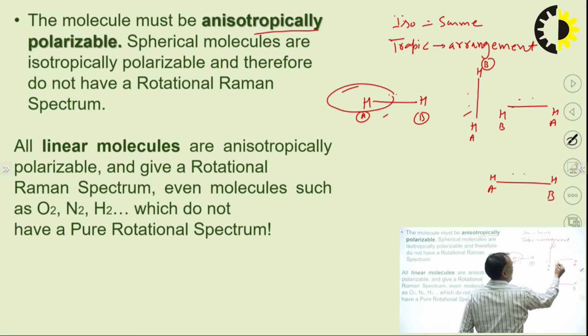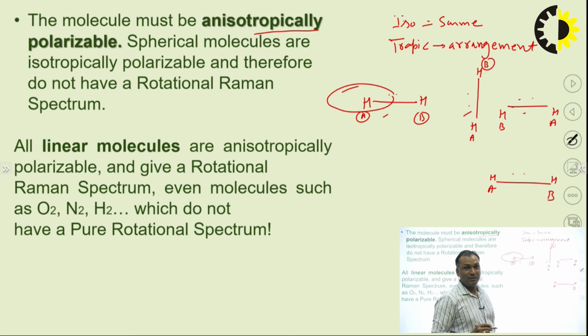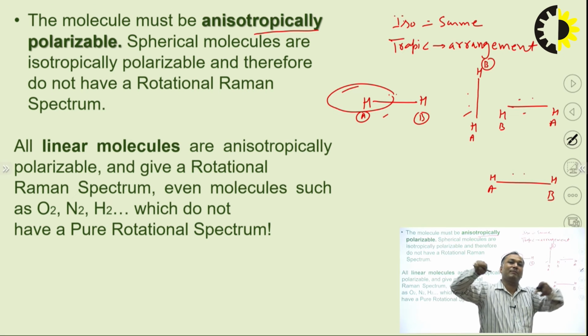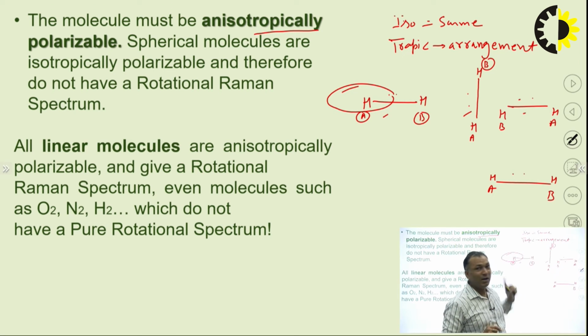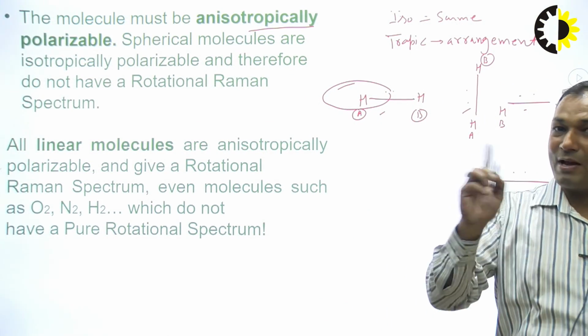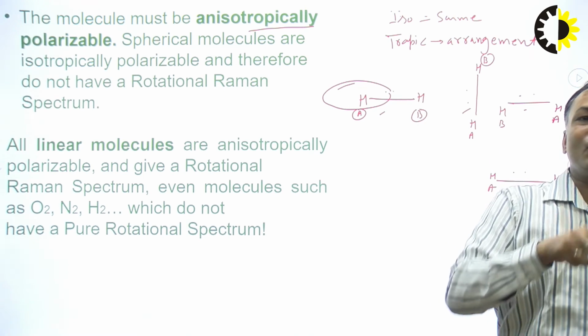Hence, it is called anisotropic. And if the arrangement is same everywhere, then this is called isotropic. So that's why the molecule must be anisotropically polarizable. The polarizability should be anisotropic.